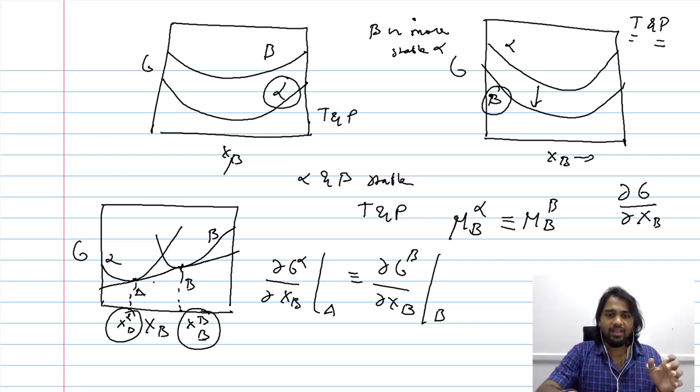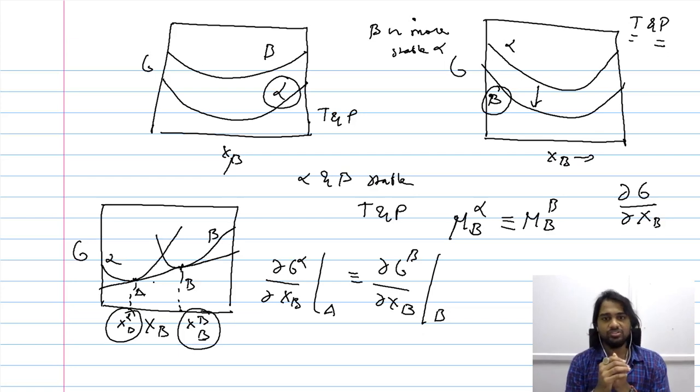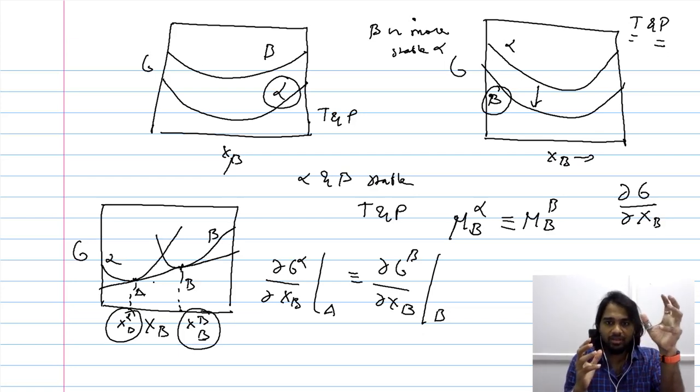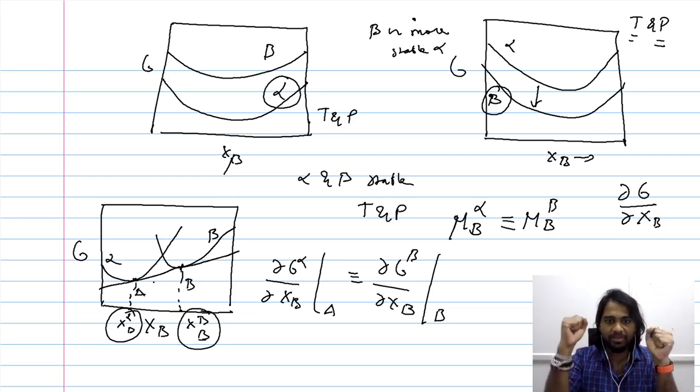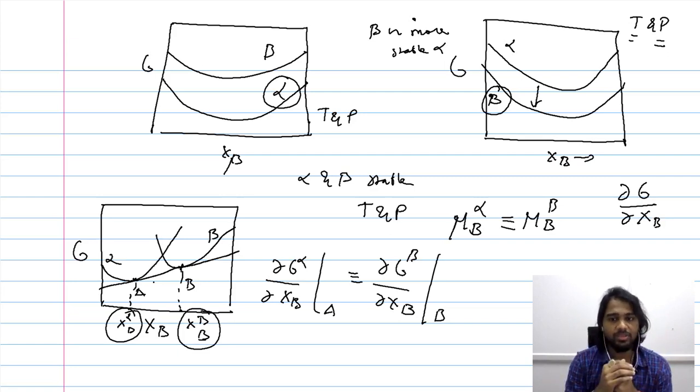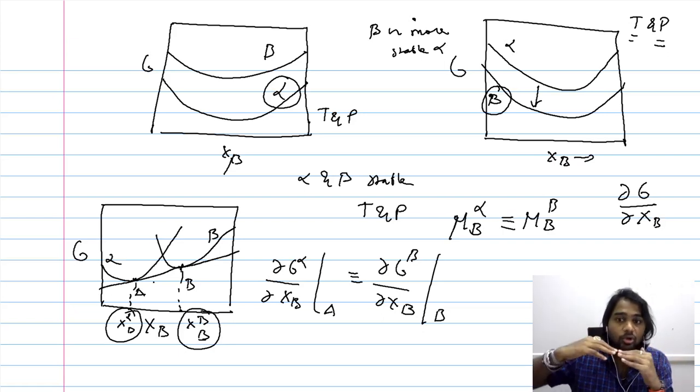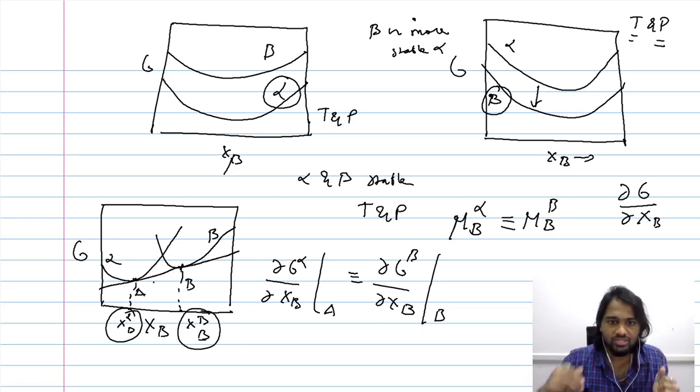We have now arrived at three different conditions: when alpha will be stable, when beta will be stable, and when both will be stable. Two phases will be stable only when we are able to plot a common tangent that touches both these curves.